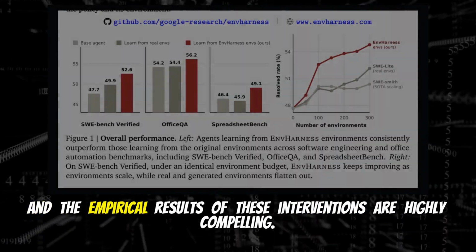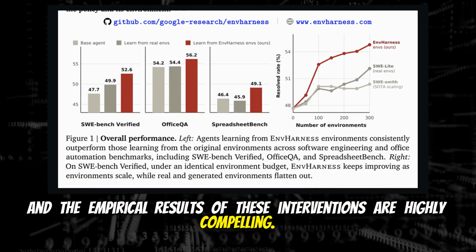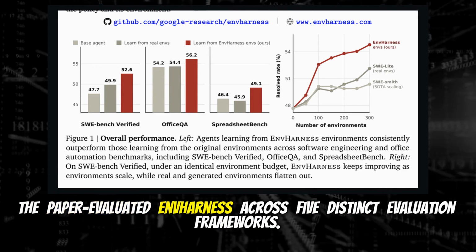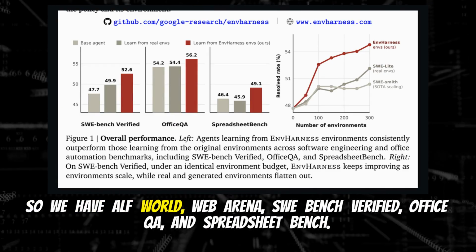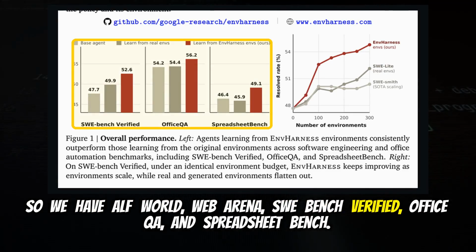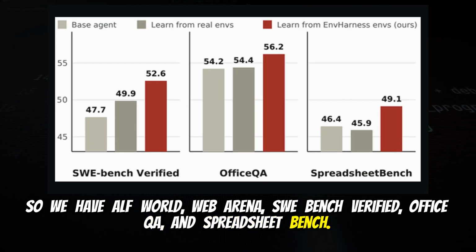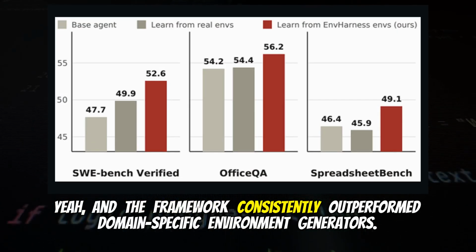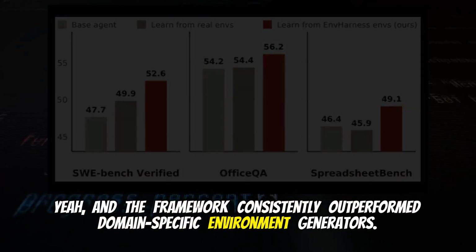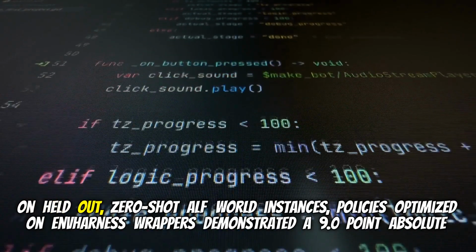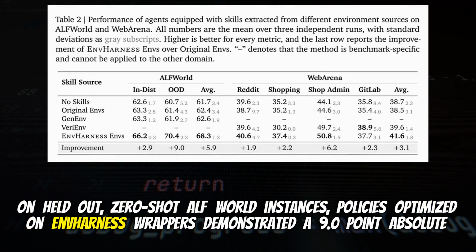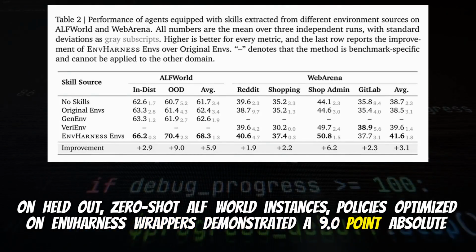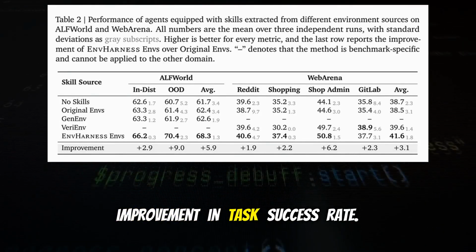And the empirical results of these interventions are highly compelling. The paper evaluated EnvHarness across 5 distinct evaluation frameworks. So we have ALFWorld, WebArena, SWE-Bench Verified, OfficeQA, and SpreadsheetBench. A good mix. Yeah, and the framework consistently outperformed domain-specific environment generators. On held-out, zero-shot ALFWorld instances, policies optimized on EnvHarness wrappers demonstrated a 9.0-point absolute improvement in task success rate.